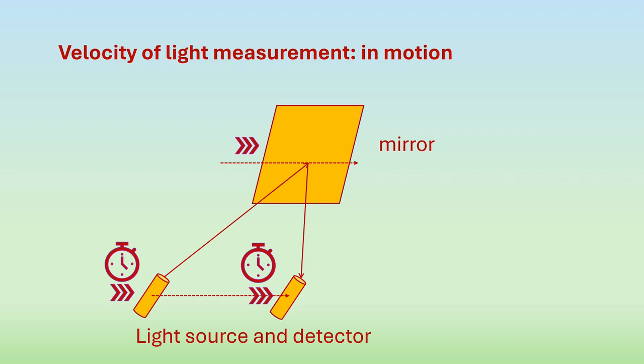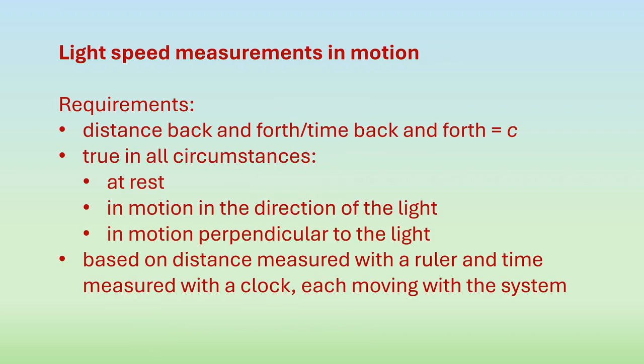We do this for a system at rest and for the same system in motion. The light travels a longer path in the system in motion. We know from experience that this measurement always gives the same result regardless of the motion of the system as a whole and regardless of the orientation of the system relative to its motion.